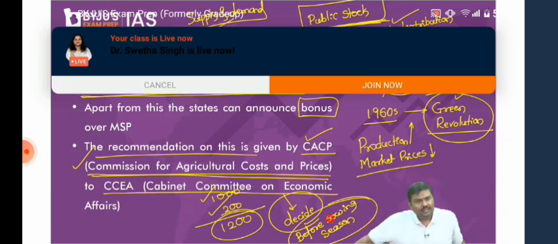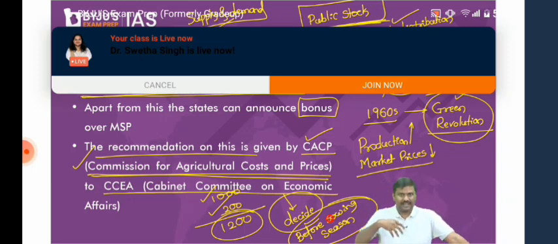Don't worry. How to do self-study in economics? If you have a background in economics, maybe you can try. But if you do not have a background in economics, it will be slightly difficult. In most of the crops, these are not procured by the government, but MSP is announced. Is it not dependent on the market forces? Of course, yes. Only for the crops which are purchased by the government does MSP make sense. For other crops, it is basically the market forces.